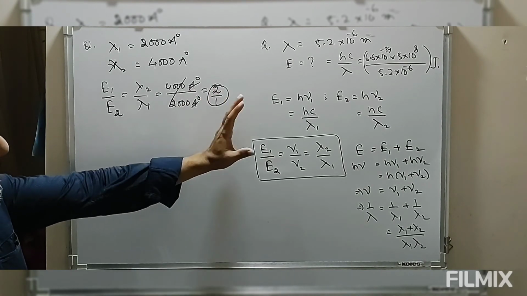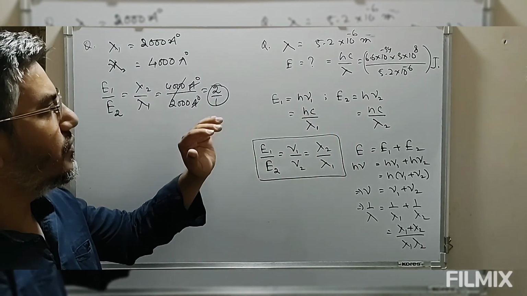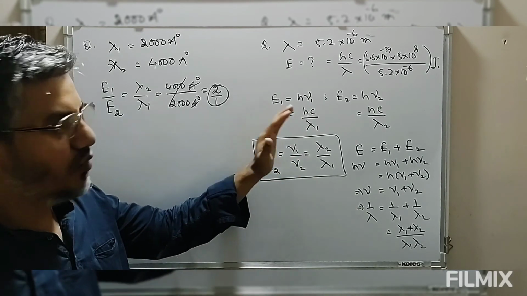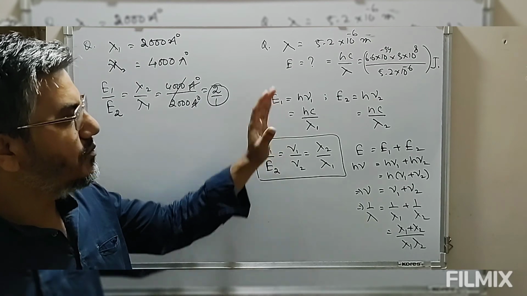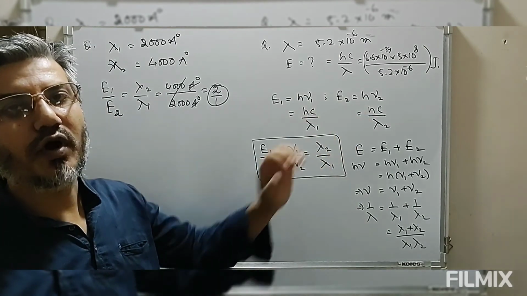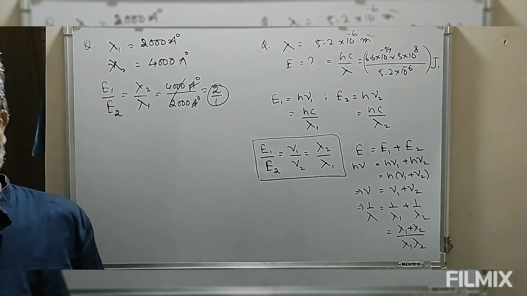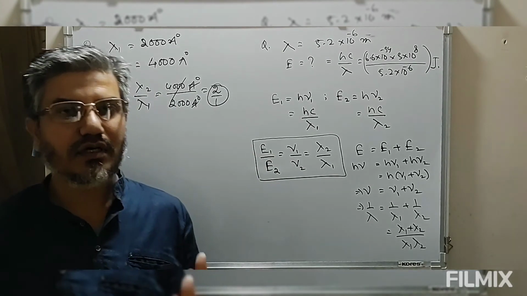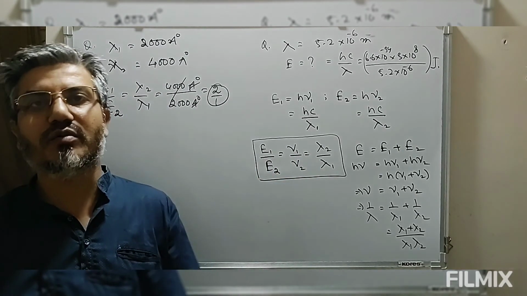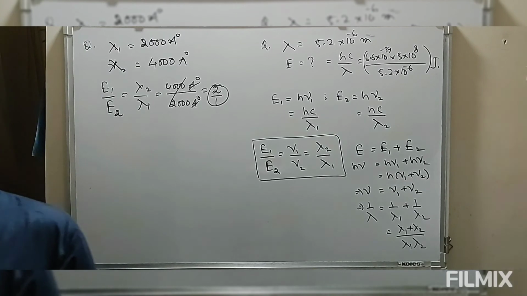So we have E is equal to h nu, and nu is equal to c by lambda. So frequency to wavelength, wavelength to frequency, and energy, by use of Planck's quantum energy. So this is quantum theory, which says that light, along with its wave property, should also possess particle nature, that is, dual property. This dual property will explain those properties of electromagnetic radiation which cannot be explained with the wave nature of light.